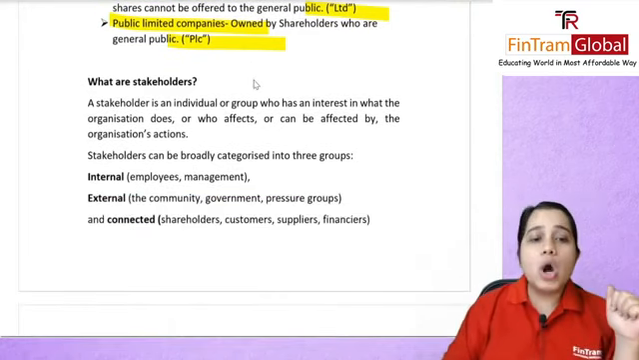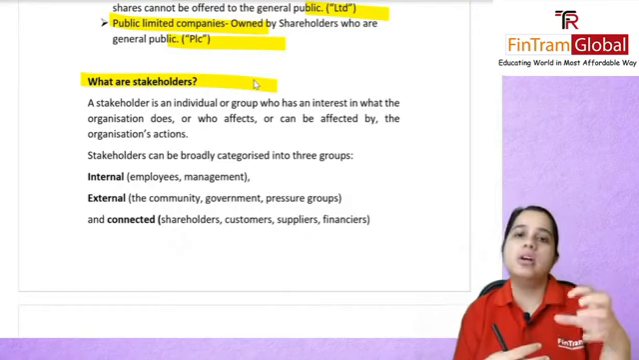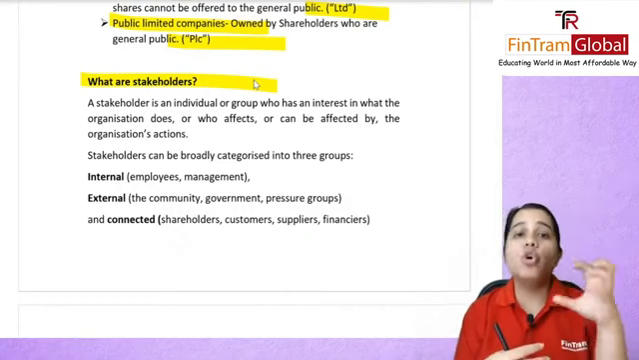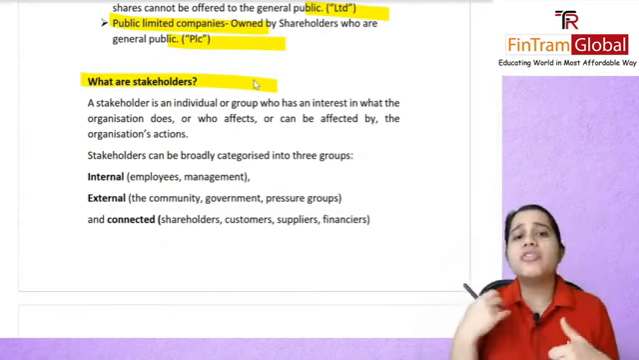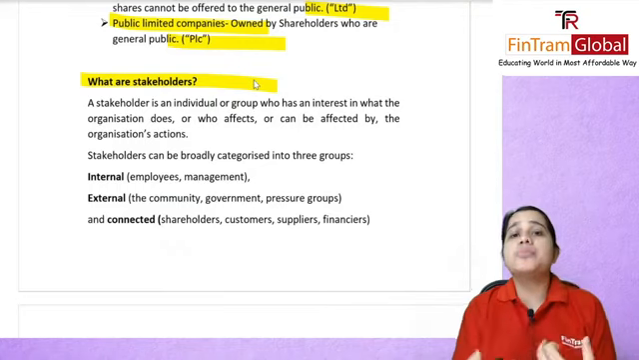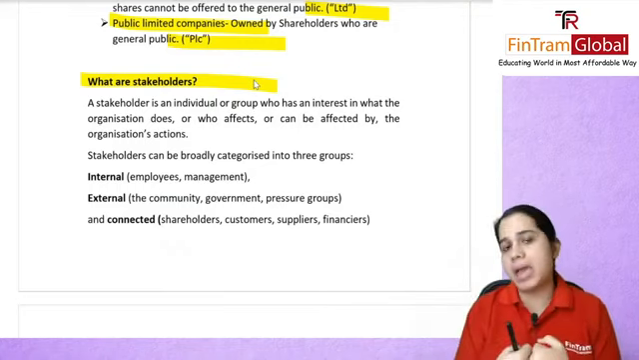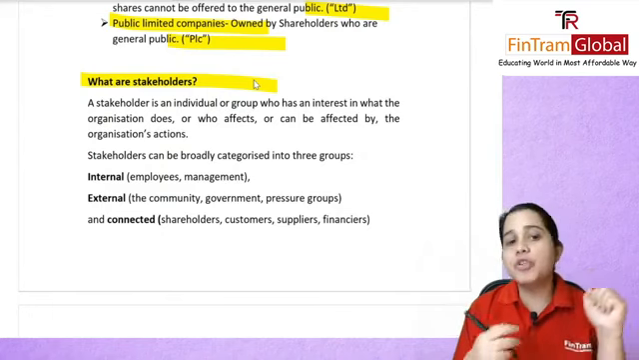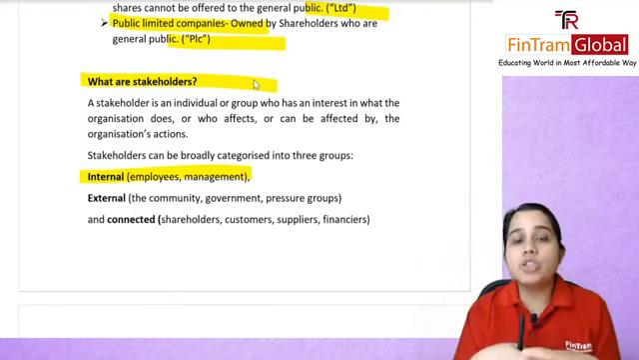Next, we had talked about what a stakeholder is. If you remember, a stakeholder was an individual or a group who has some sort of interest in how the company is doing, or who can be affected by any activity of the company. So there were three categories here, if you remember. We had talked about internal stakeholders. These are internal to your organization.